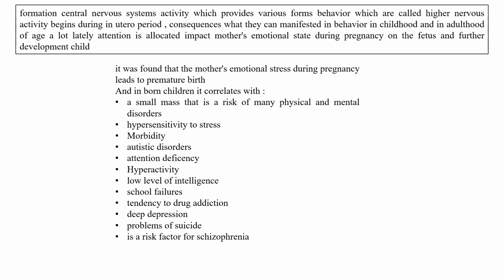Lately a lot of attention is given to the impact of the mother's emotional state during pregnancy on the fetus and the further development of the child.